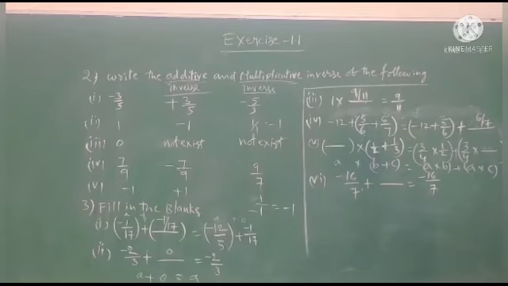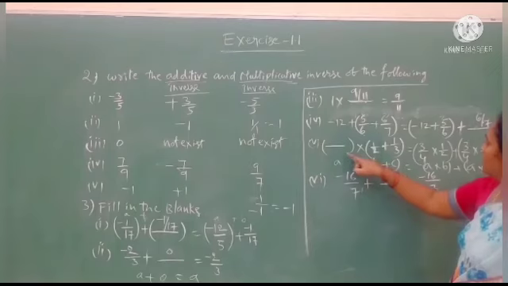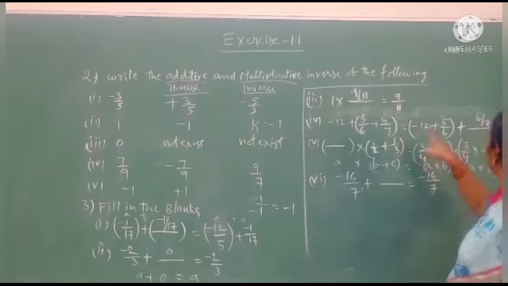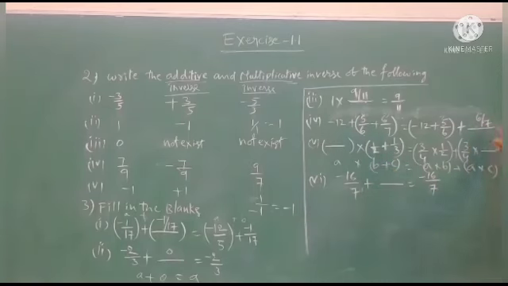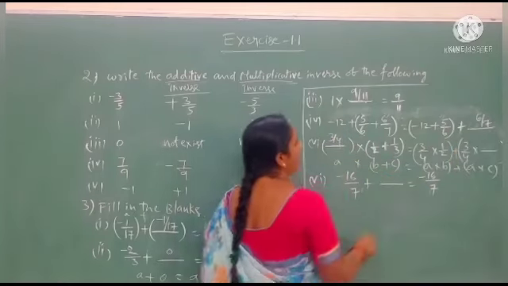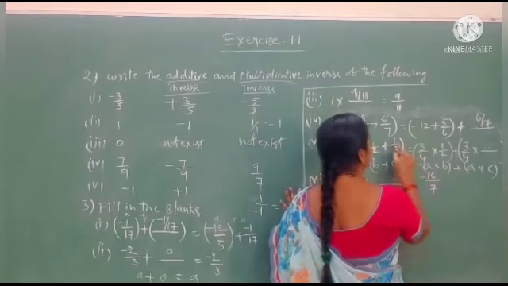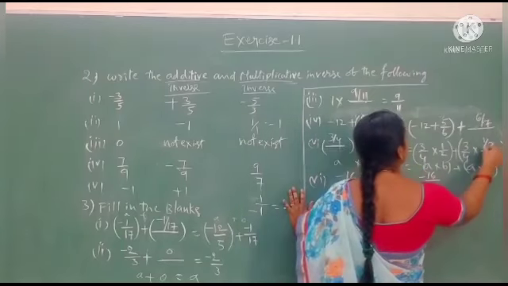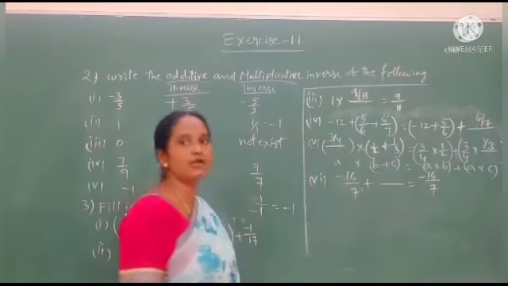We miss the A value and we miss the C value here. What is the A value here? 3 by 4. And what is the C value here? C value is 1 by 3. This is the fifth question.